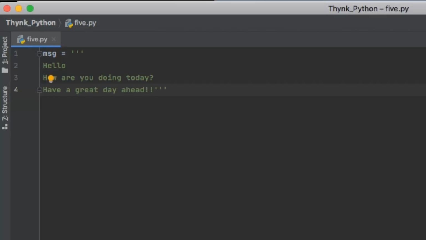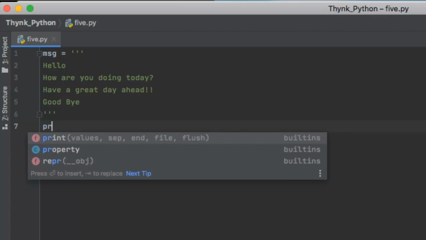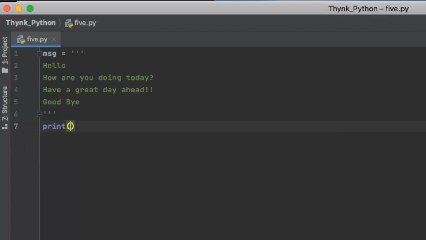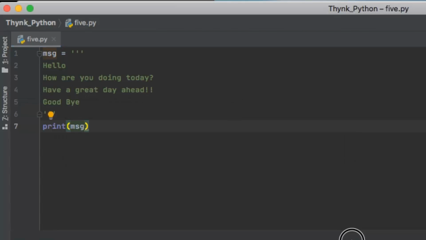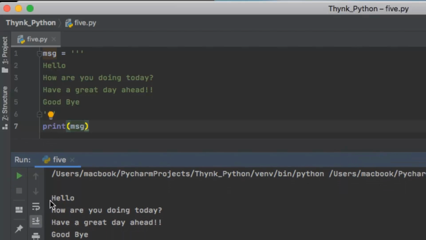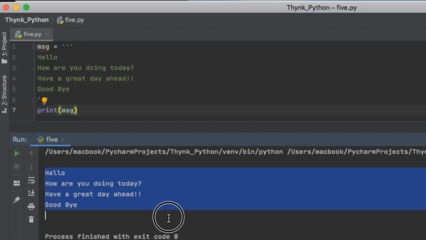and again I'll move to the next line. I'll say goodbye, and I again hit enter. Now this is my new message which is having multiple lines, right? So multiple lines can only be implemented if you are using triple quotation marks. And let's see how this is seen on the output terminal by using the print statement. I'll print this message, I'll run the code. Perfect. So we have these multiple lines printed perfectly here at the output terminal.